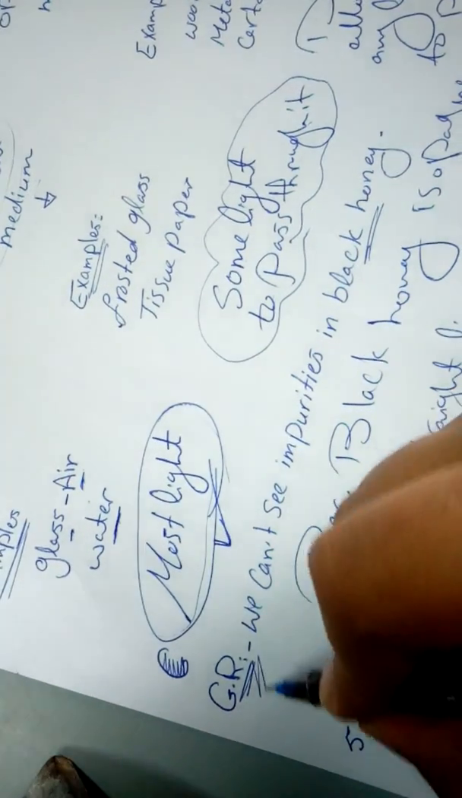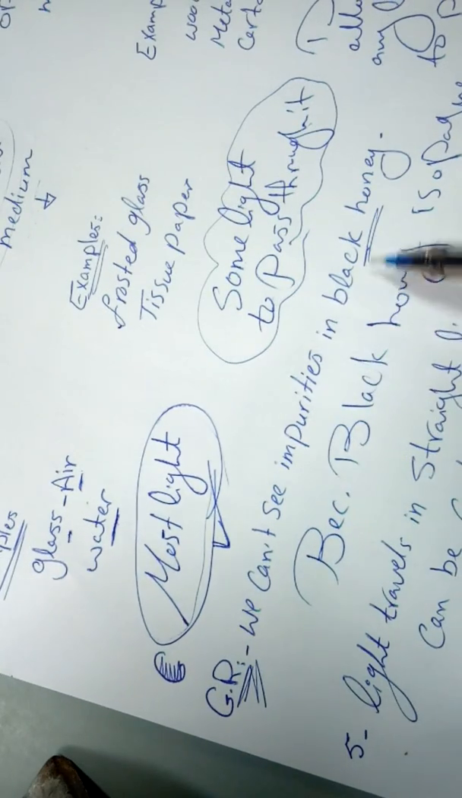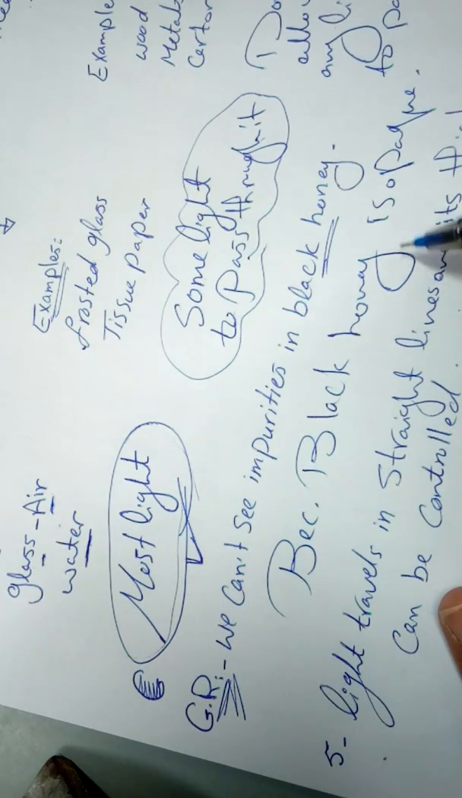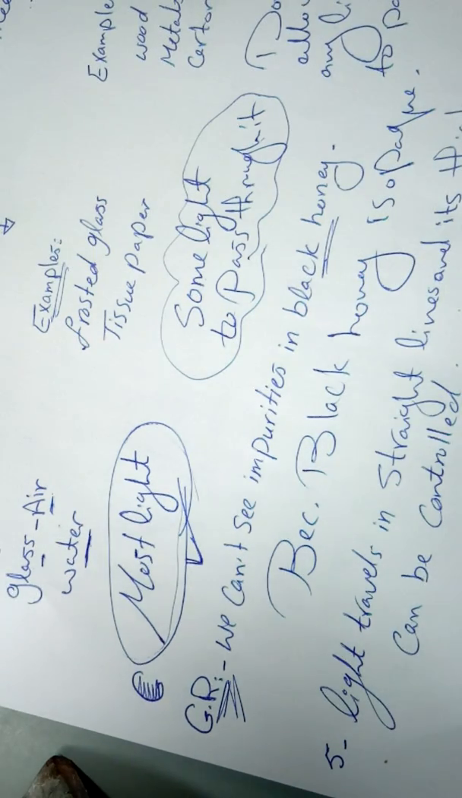Now, give a reason why we can't see impurities in black honey. Why can't we see impurities in the black honey? We can't see any object that falls in black honey because the black honey is an opaque medium, so it doesn't allow any light to pass through it.